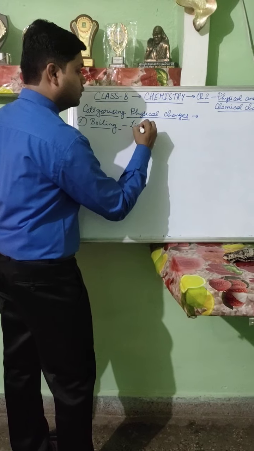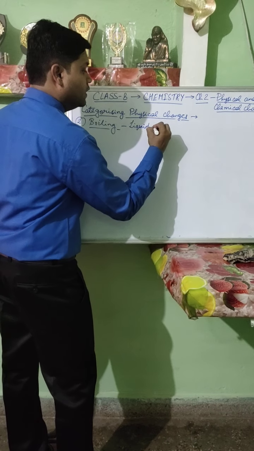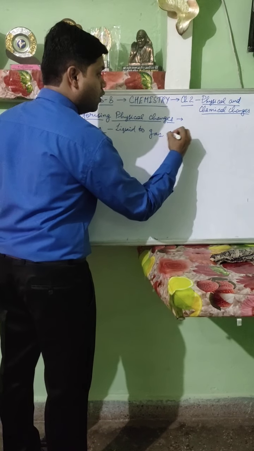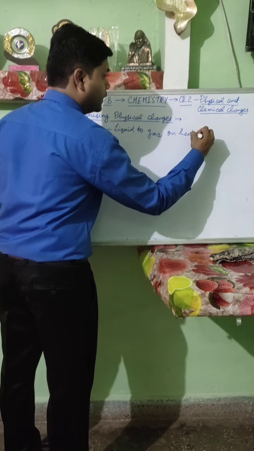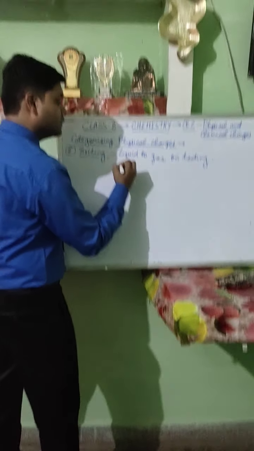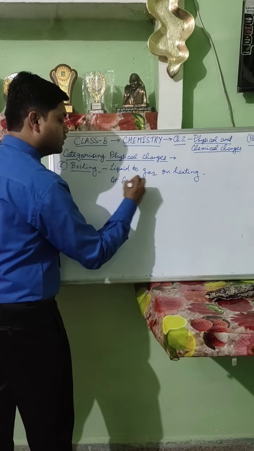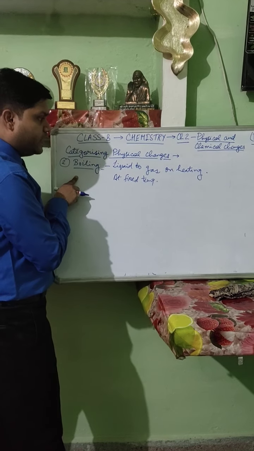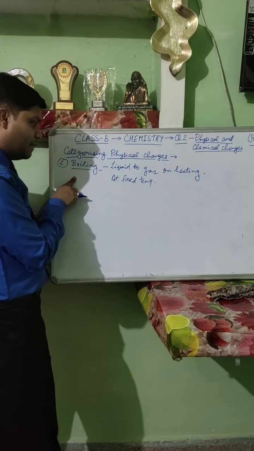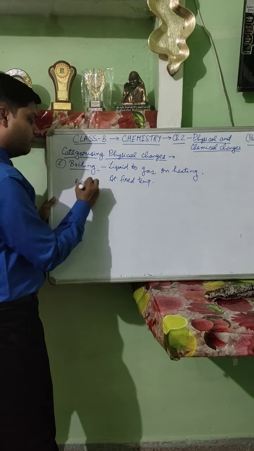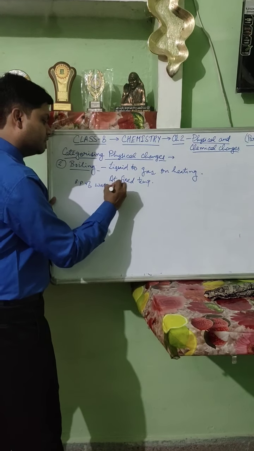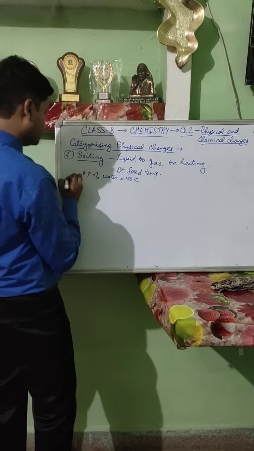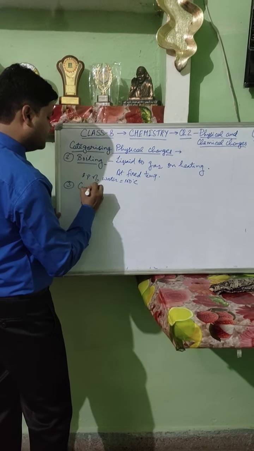Here also the same process occurs. Liquid is changing to gaseous state or vapor on heating, and this occurs at a fixed temperature only. That fixed temperature is known as the boiling point. For example, the boiling point of pure water is 100 degrees Celsius. So it is fixed.